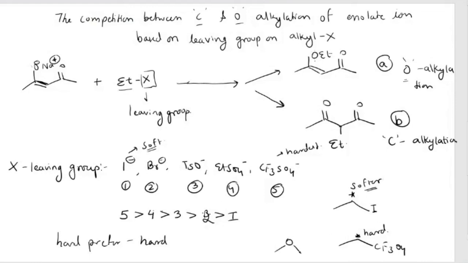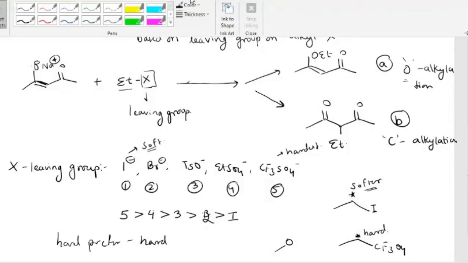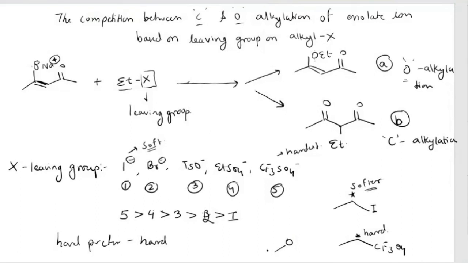So oxygen will attack here. You have oxygen here, so that oxygen will attack this carbon. But in case of iodine, instead of oxygen, now this is the softer one.